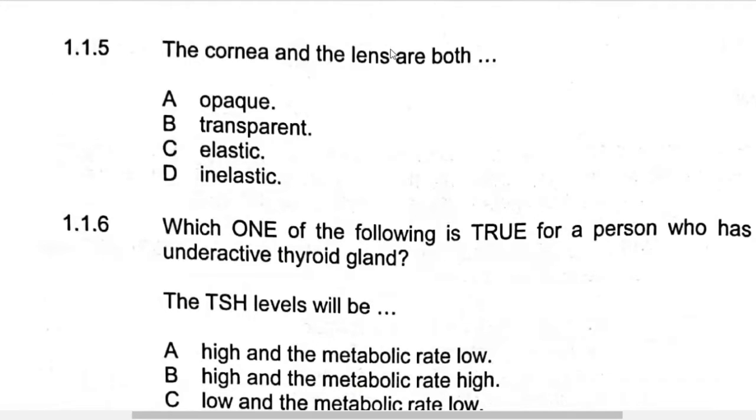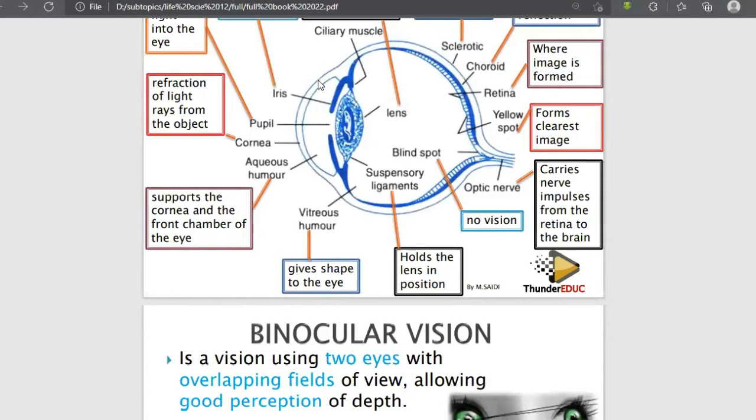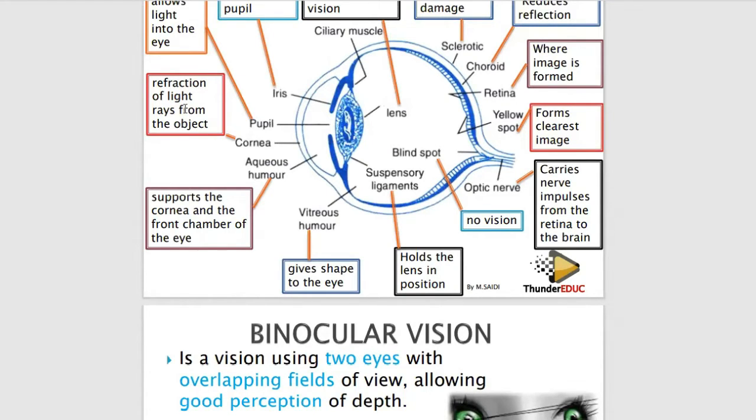If you look at it, the cornea is the outside part of the eye. If you go to our book, you see that this is what you call the cornea, the outside part of the eye, and its function is to refract light rays from the object. And then the lens is this, which is a solid part and is very important. Both of them are transparent. That's why they allow light to go through.